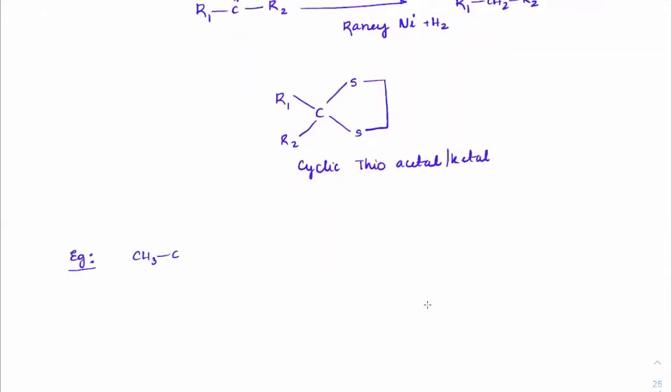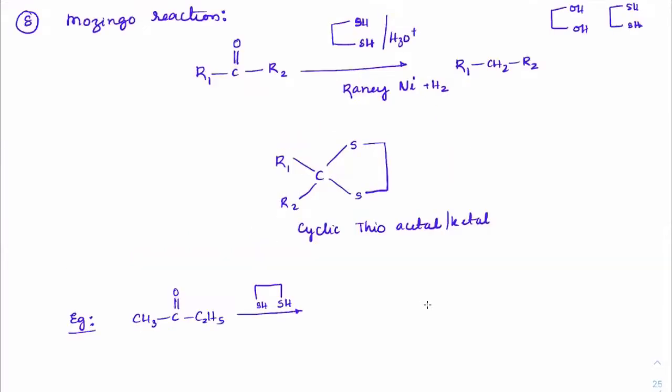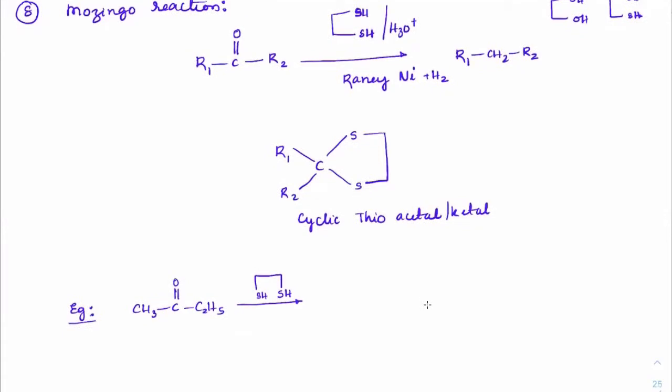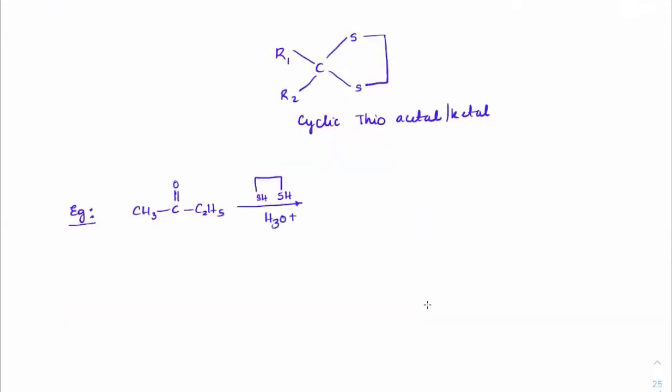CH3, C double bond O, C2H5 is treated with the thioglycol. Oxygen is left as H2O in the solution. Okay, because it is an aqueous solution only, an acidic aqueous solution. This O got dissolved with that. So we'll have this reaction with H3O plus.